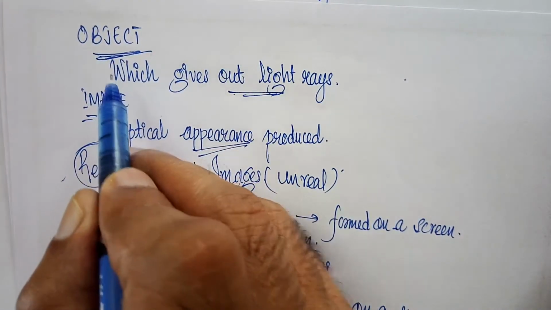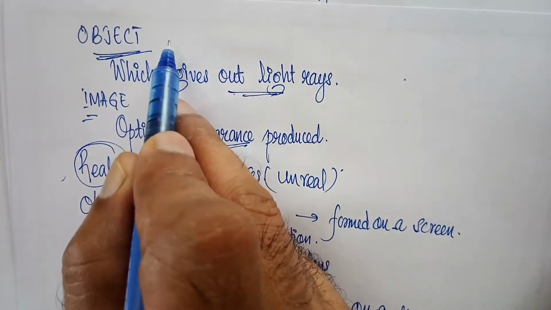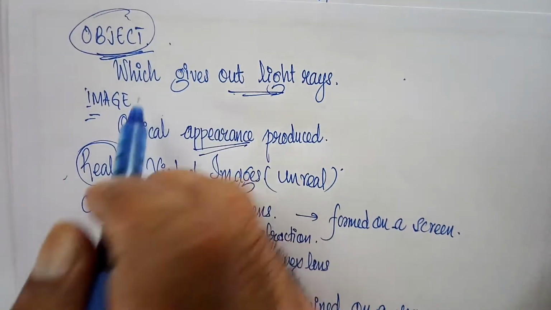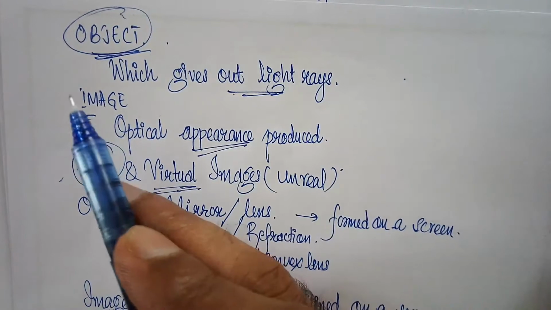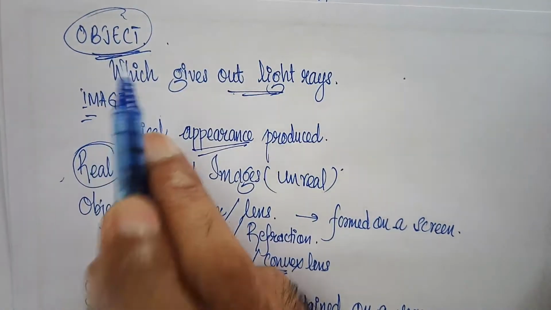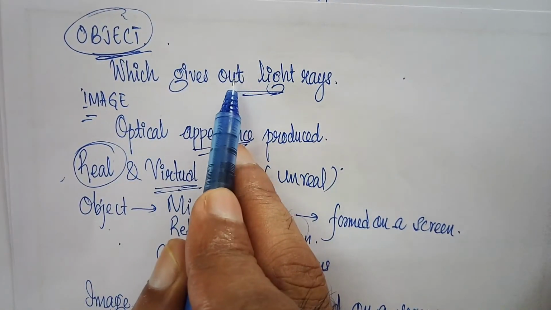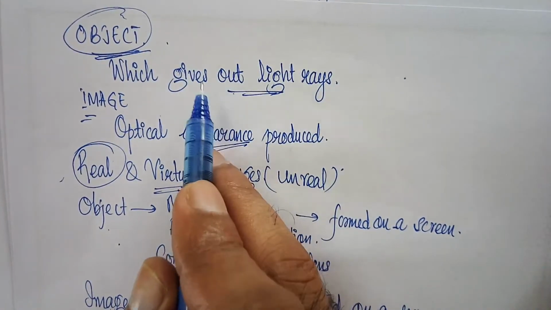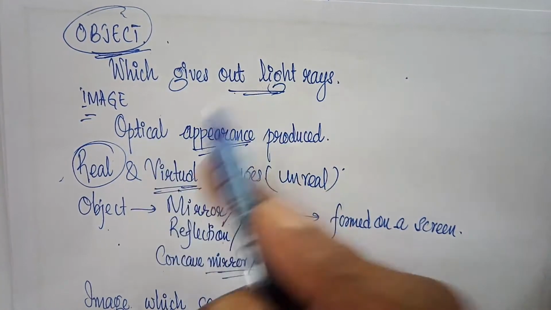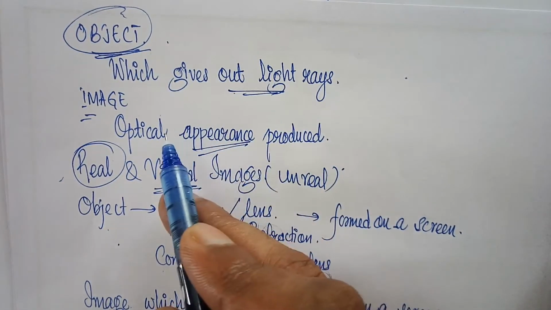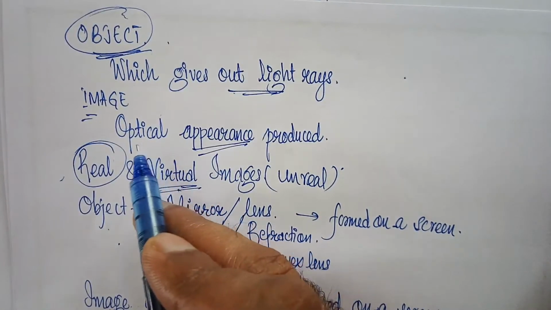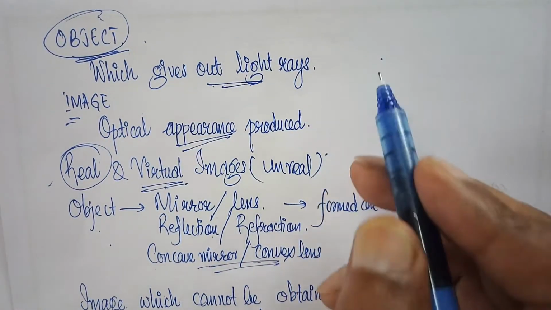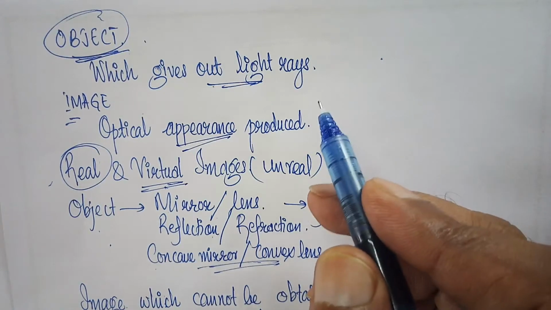Object. In the study of light, the term object has a special meaning. It refers to anything which gives out light. Anything which gives out light rays, either its own light or reflected by it, is called an object. It can be a bulb, our face, a tree, or anything.